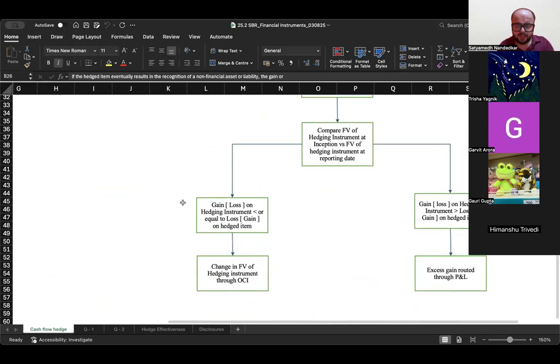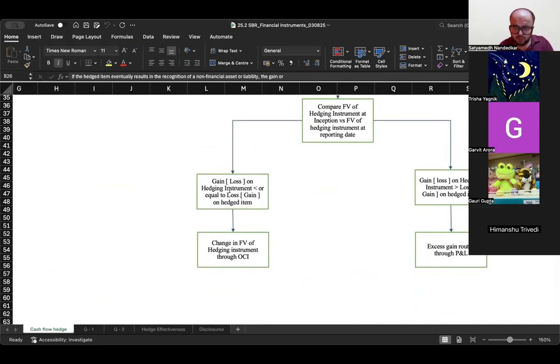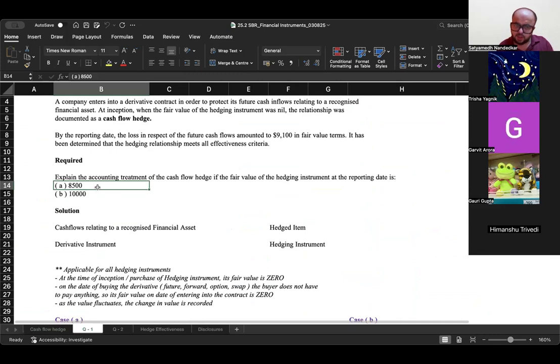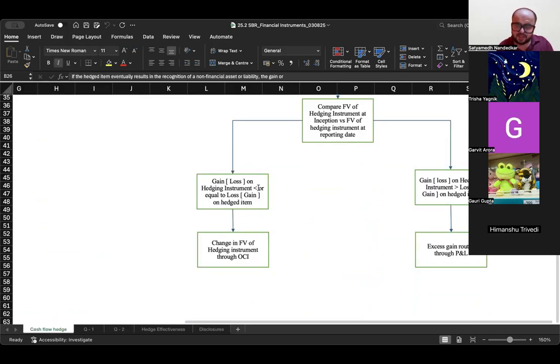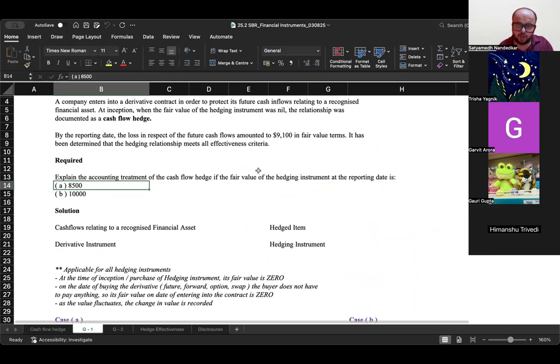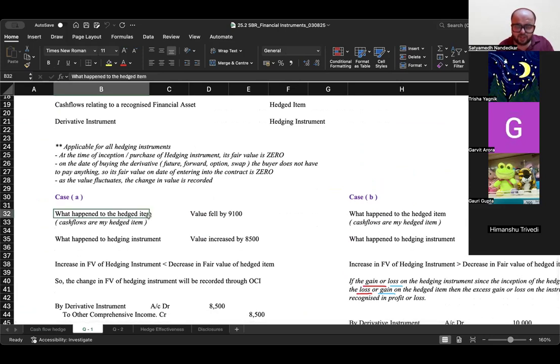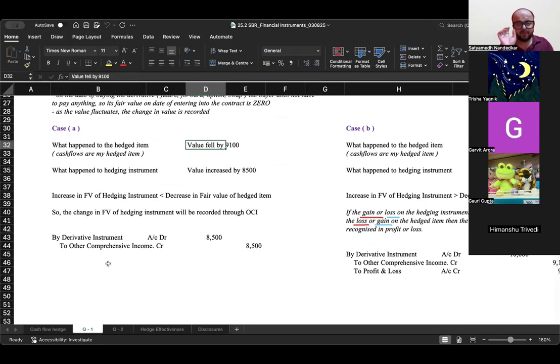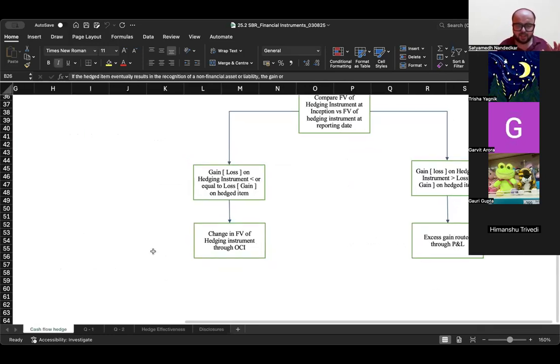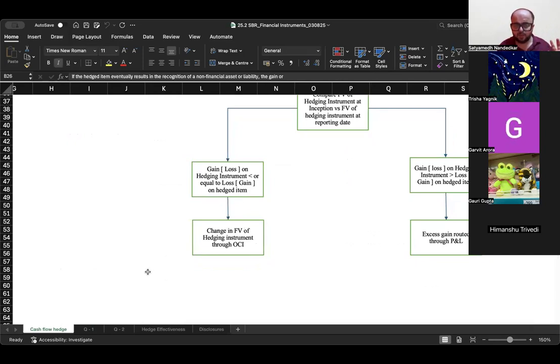8500. यहाँ पे क्या लिखा है? If the gain on the hedging instrument 8500 is less than or equal to loss on the hedged item. Loss on the hedged item is 9100. Gain on the hedging instrument is 8500. Value of hedged item fell by 9100. Hedging instrument increase हो गया by 8500. In this case, recognize the differential amount in other comprehensive income. जो आपका derivative instrument का जो भी चेंज करना है वैल्यू, recognize that through other comprehensive income.